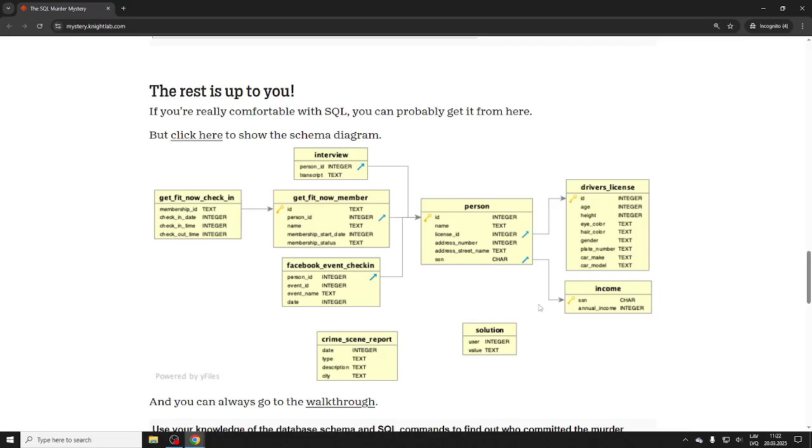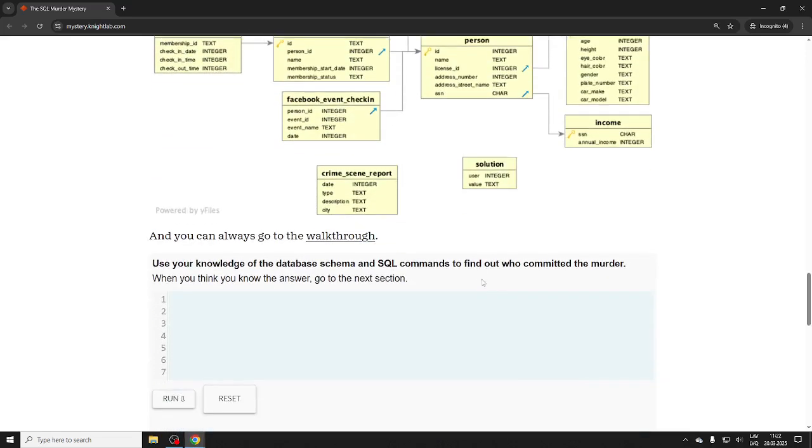They have the Facebook event check-in, since there are some Facebook events happening. There's also something called Get Fit Now, apparently something like Lemon Gym, some sort of fitness. There's an interview, and there's also a table from the fitness club as well. So police has access to the fitness club. Well, we'll see what the story is.